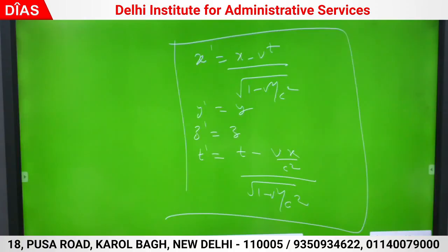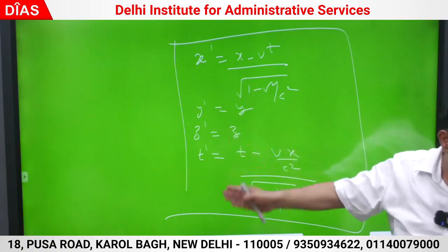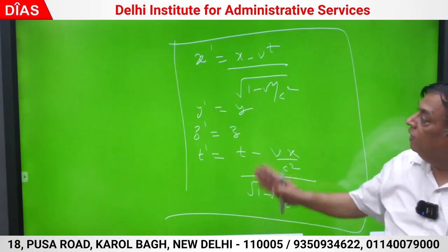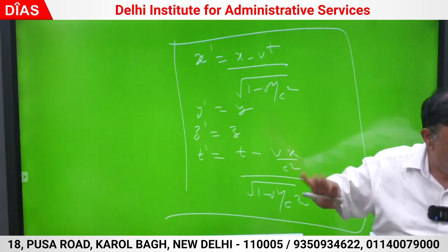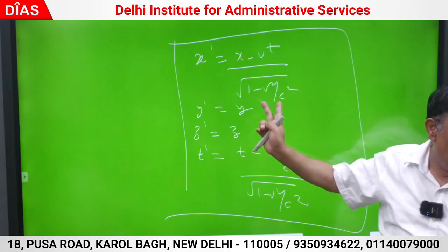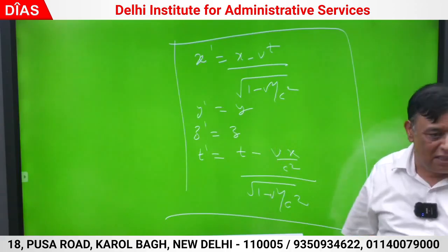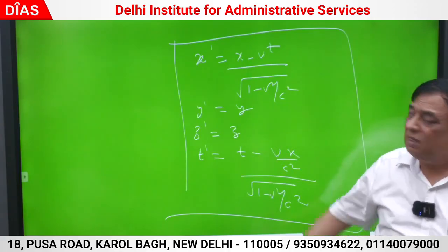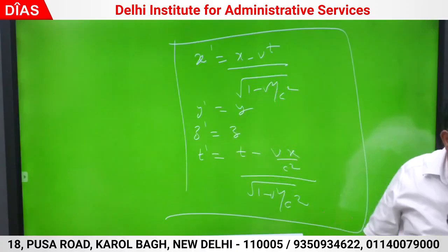What we have done: we knew the coordinates of the event were measured by observer O, who was in the lab frame, an inertial frame. He has measured the coordinates x, y, z and t. I am going to write down the coordinates in frame S dash, which I am calling x dash, y dash, z dash, t dash. The only difference is that all forms are the same as the Galilean transform. The correction factor is 1 by root 1 minus v square by c square. If v is very much less than c, then x dash is x minus vt, and t dash is also t.